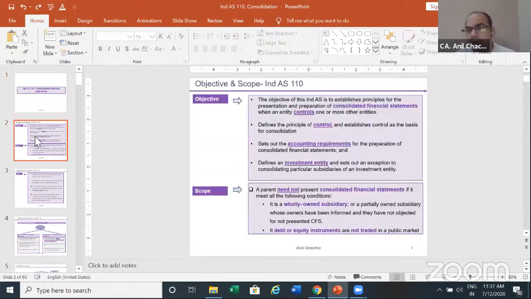If we talk about consolidation in simple layman language, it would be just to consolidate or just to add the numbers of your subsidiaries. So A plus B is equal to C. This is the consolidation.